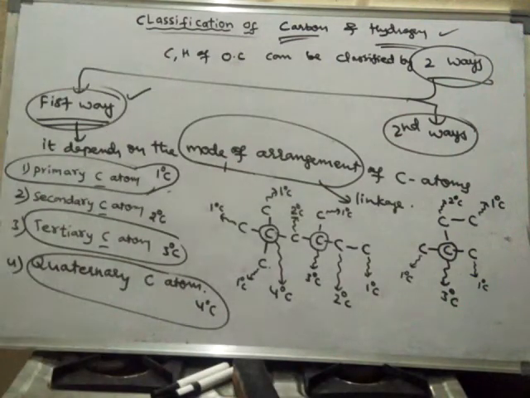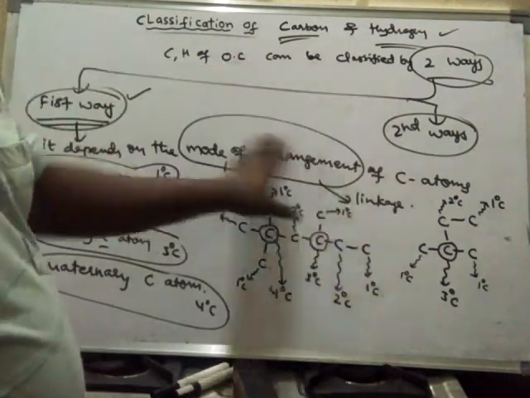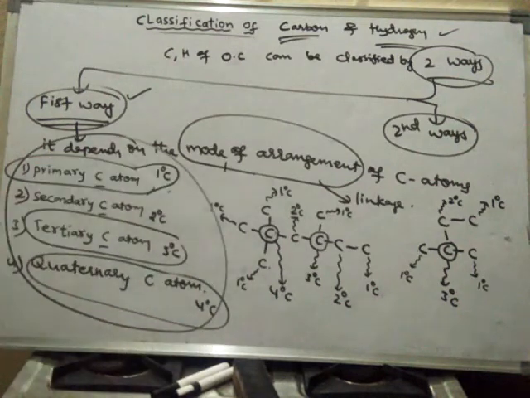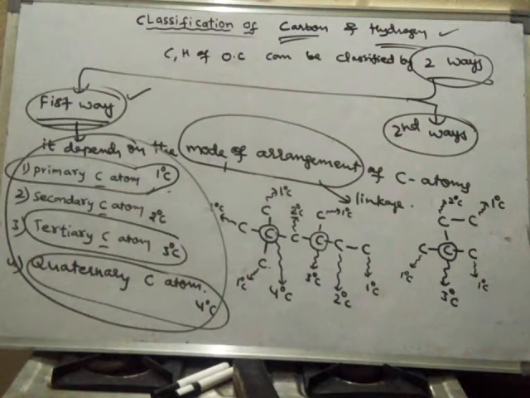So like this, the carbons of a compound can be classified. This is one method of classification, in which the carbon atoms can be named as primary carbon, secondary carbon, tertiary carbon, quaternary carbon.